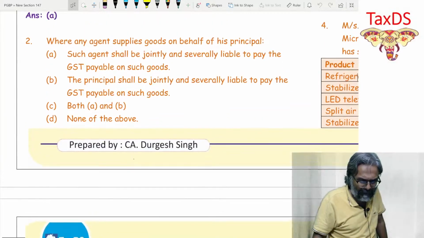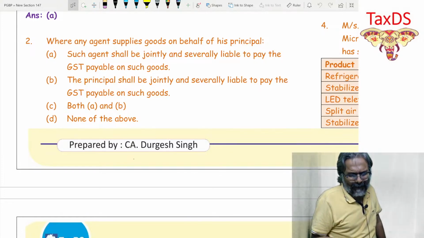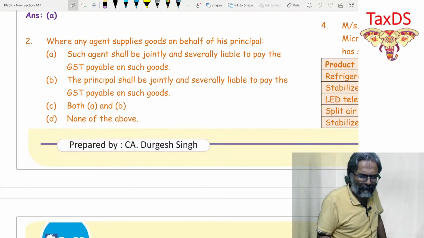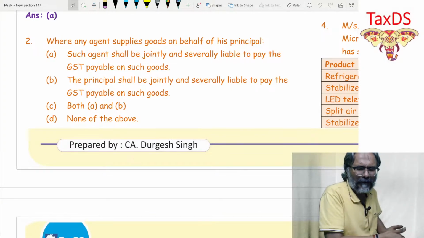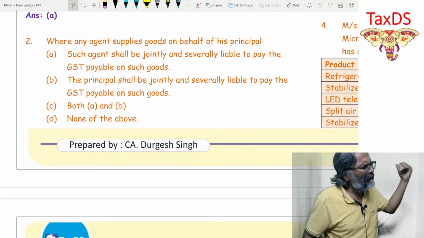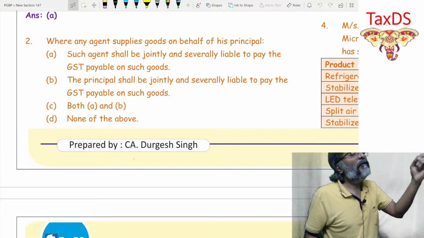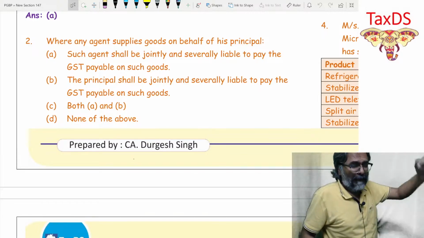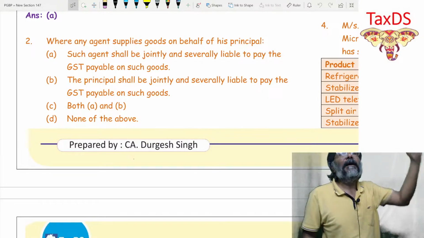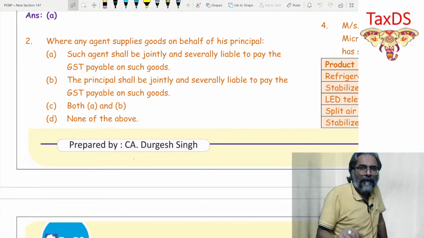Point number 2: where any agent supplies goods on behalf of his principal, such agent shall be... Now this is quite a new thing, students. There is a different provision. So on behalf of the principal, this particular point, although it is not part and parcel of the discussion that we had, I'll just tell you that if an agent is the person who is supplying on behalf of the principal, then so far as the GST liability is concerned, both the agent as well as the principal are liable towards that GST payment. Both of them are liable. That is the law under the GST.